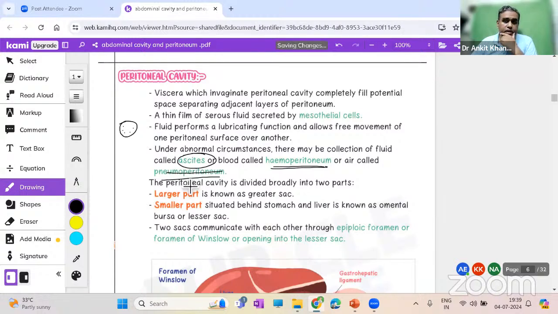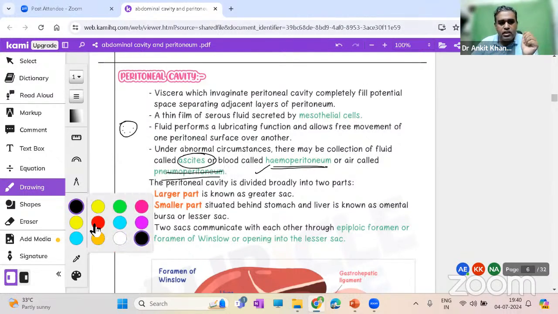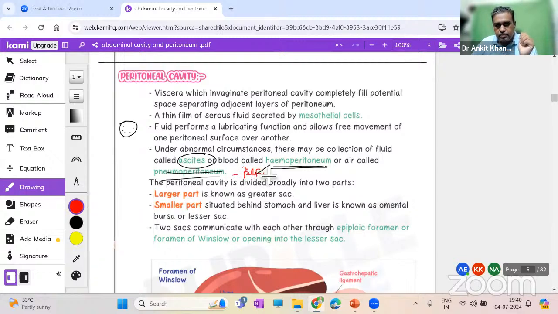How can air be inside the peritoneum? Think about it. Bleeding can be there, so blood can be there, but how can air be inside the peritoneal cavity, not inside the gut? The gut already has air. How can the air from the gut, that is the small intestine, come into the peritoneum? This pneumoperitoneum will only happen when there is a perforation of the gut, and it is a very serious consequence.